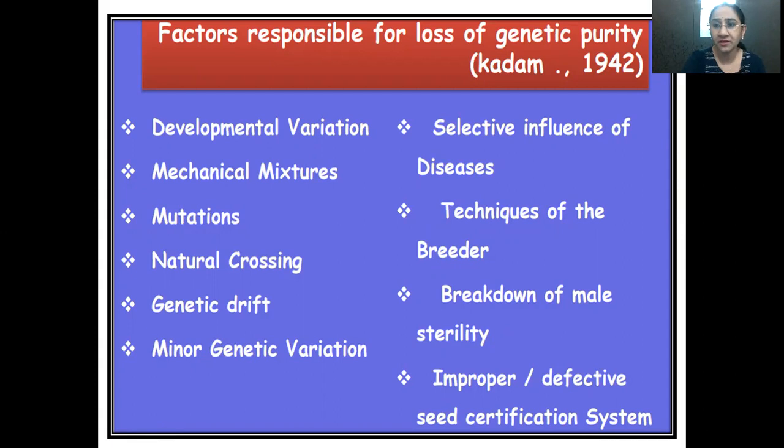That is also one of the factors responsible for loss of genetic purity. And the last point is improper or defective seed certification systems. Whenever we go for seed multiplication or seed production, we have to follow strict certification standards. If there are improper seed certification systems, that may also lead to the loss of genetic purity.